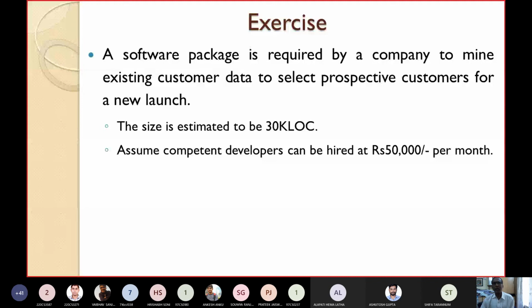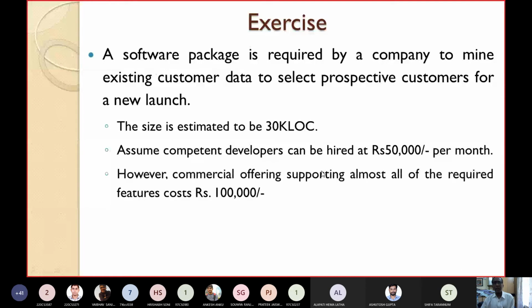A software package is required by a company to mine the existing customer data to select prospective customers for a new launch. The size is estimated to be 30 KLOC. Assume that competent developers can be had at 50,000 per month. However, a commercial offering supporting almost all of the required features costs 1 lakh.